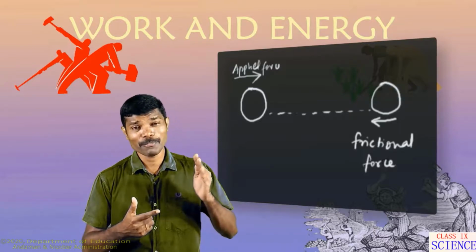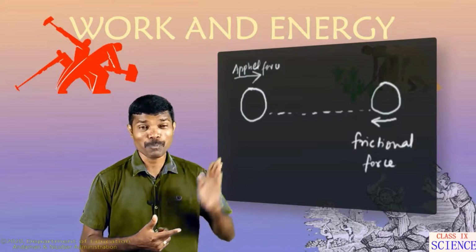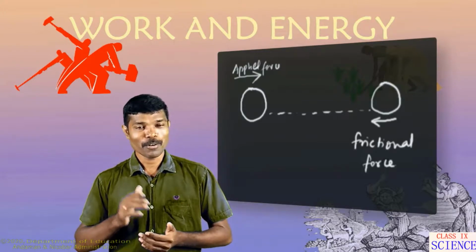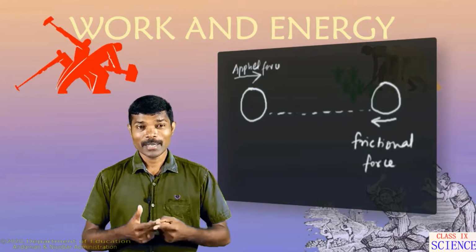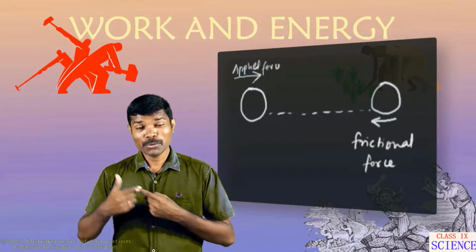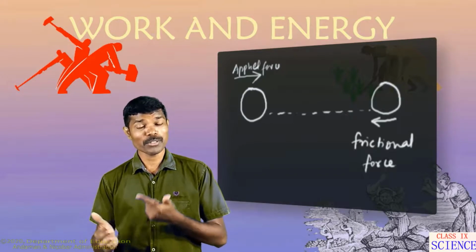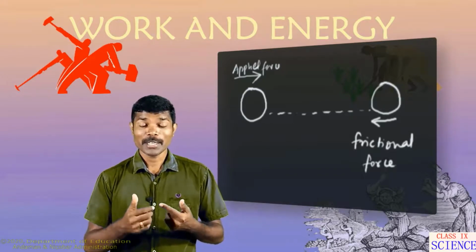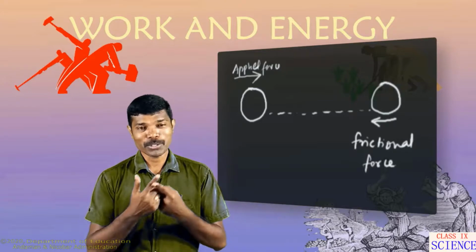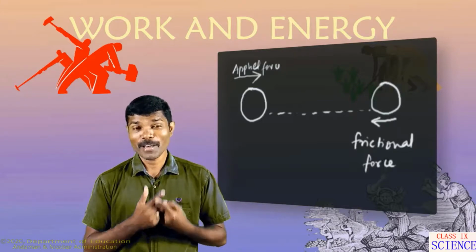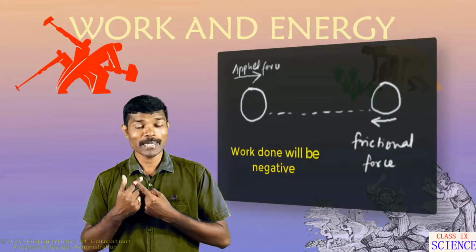This is because the frictional force is acting opposite to the direction of motion. So here the work is done due to the frictional force. The force causes motion in the reverse direction, so the work is done in the opposite direction. In such a case, the value of work done will be negative.